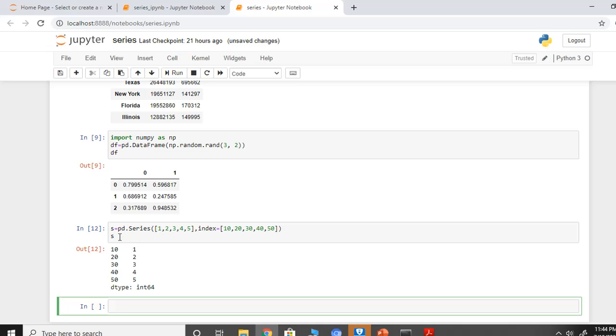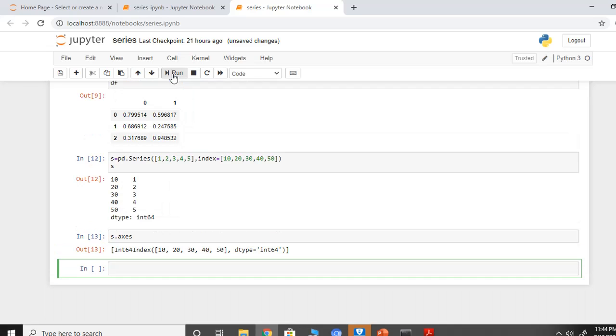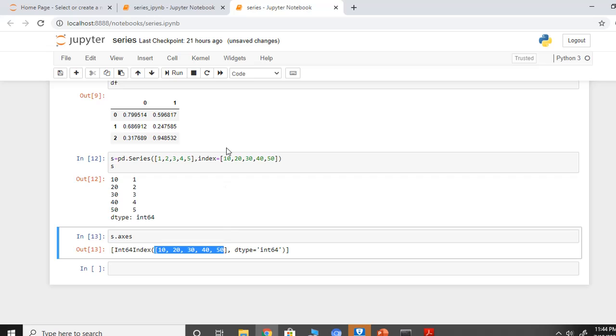So this is the series. These are the values 1 2 3 4 5 and these are the indices 10 20 30 40 50. Now suppose if we say s.axis, it's an attribute of series, it will return me the row indices. It will return me all the row indices.